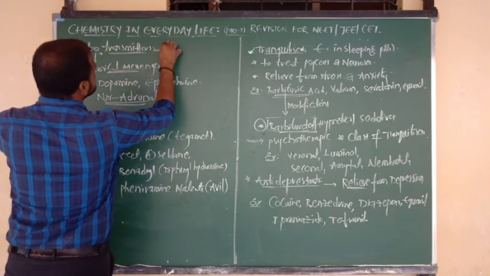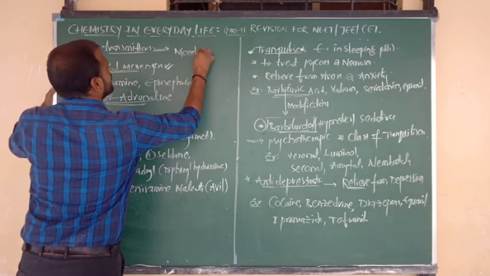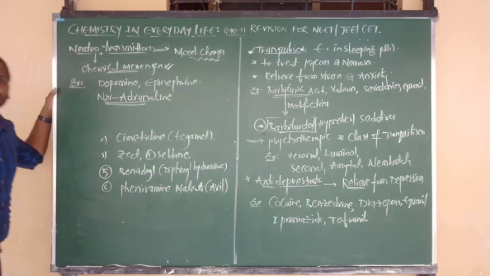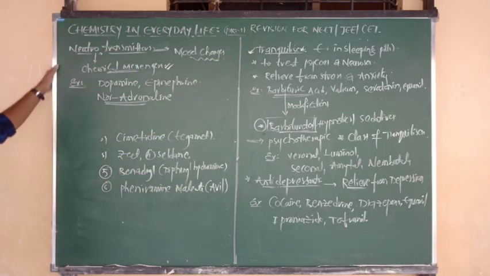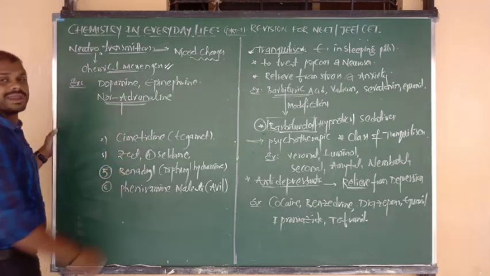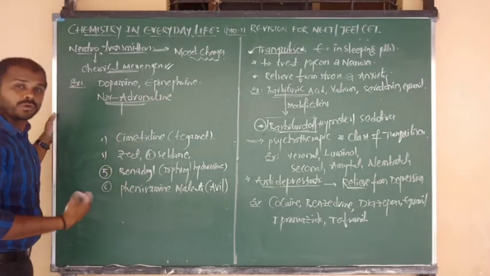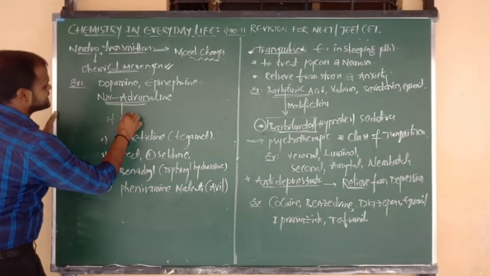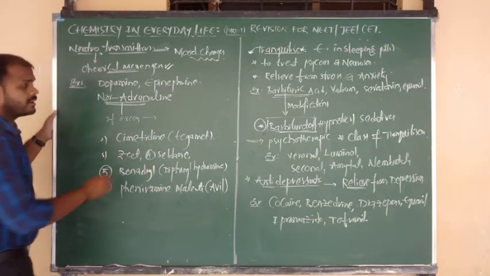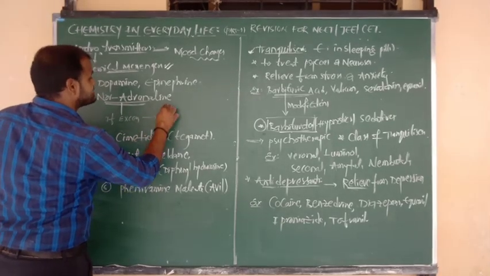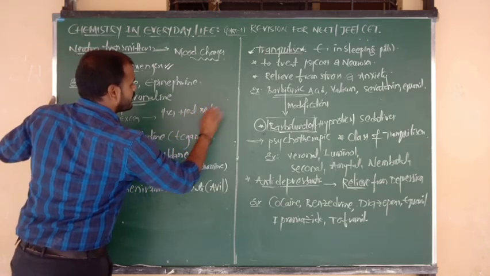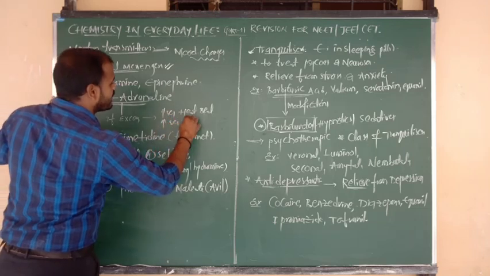So what is the function of neurotransmitters? They are responsible for the sudden change of mood. Especially I want to discuss noradrenaline. If the noradrenaline neurotransmitter is produced in excess amount, it increases the heartbeat and it increases the blood pressure.